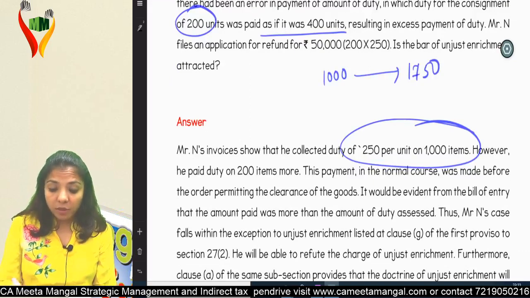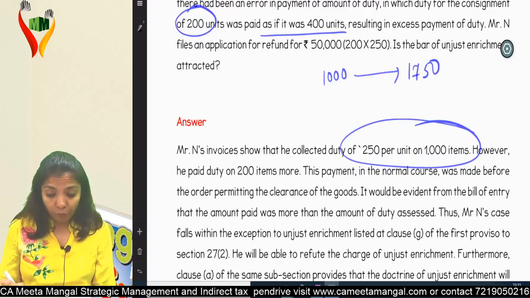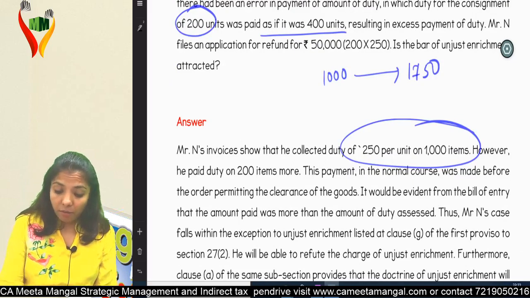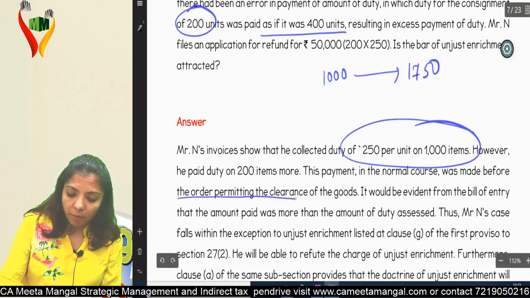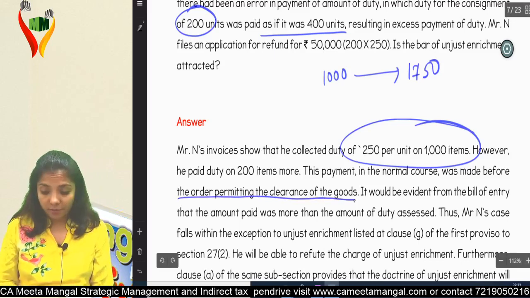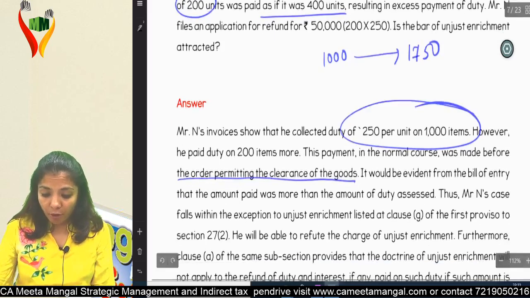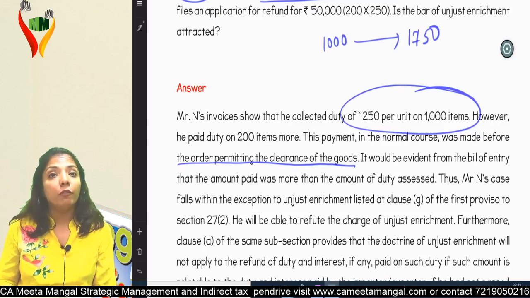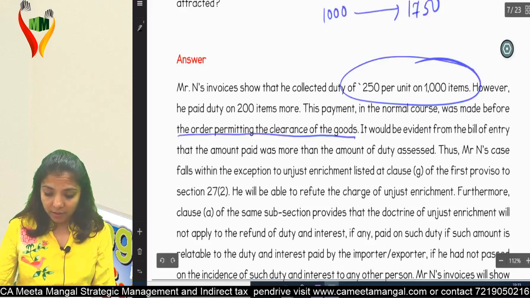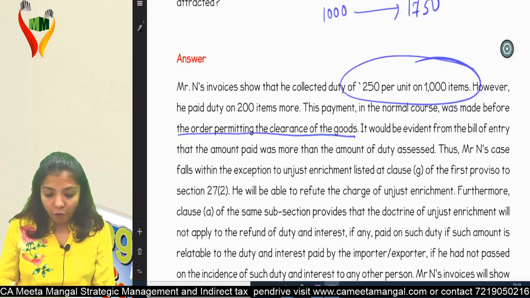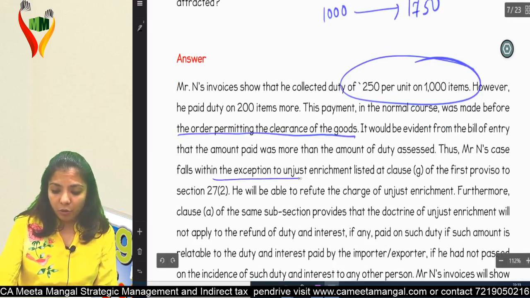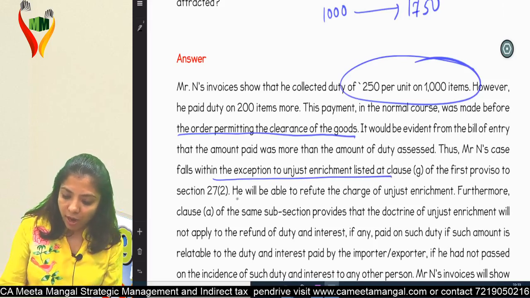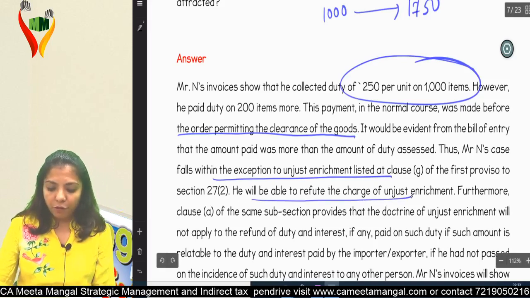However, he paid duty on 200 items more. This payment in the normal course was made before the order permitting the clearance of goods. It was evident from the bill of entry that the amount paid was more than the amount of duty assessed. Thus, Mr. N's case falls within the exception to unjust enrichment. He was able to refute the charge of unjust enrichment.